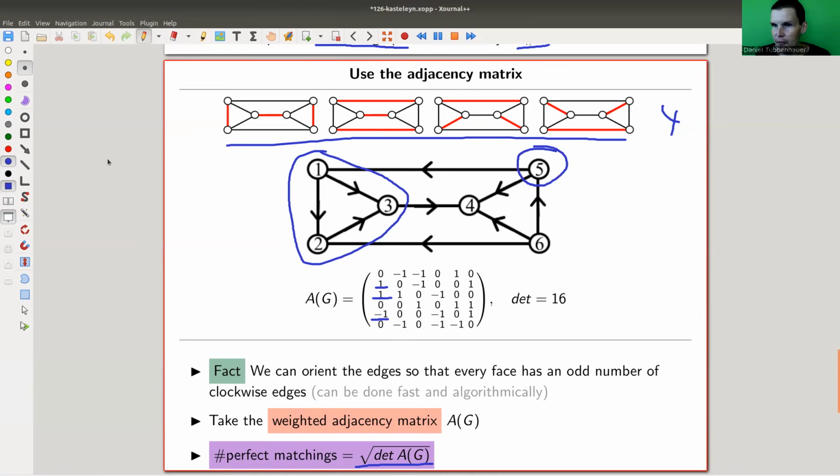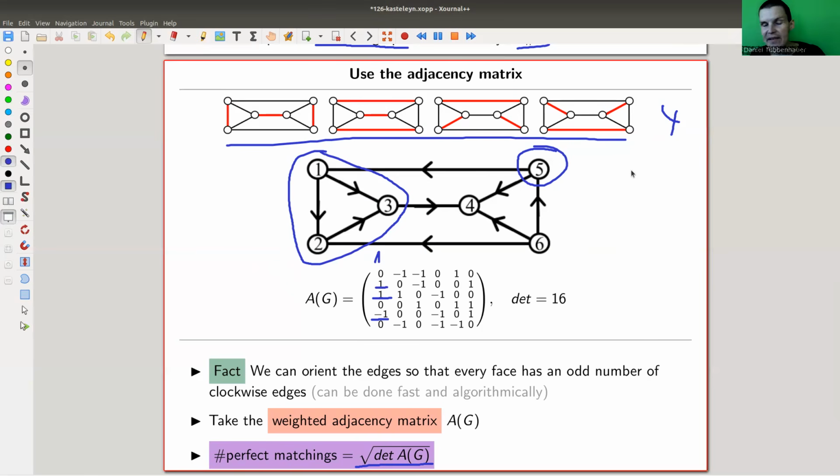I forgot 5, of course. But for 5, it's the opposite orientation, so I put a -1. So 1 is connected to 2 and 3 in the correct orientation, and to 5 in the negative orientation. And you only need to find some nice orientation that works.